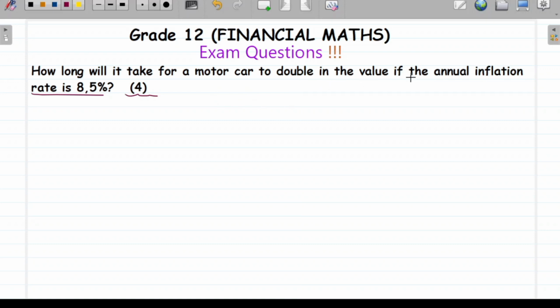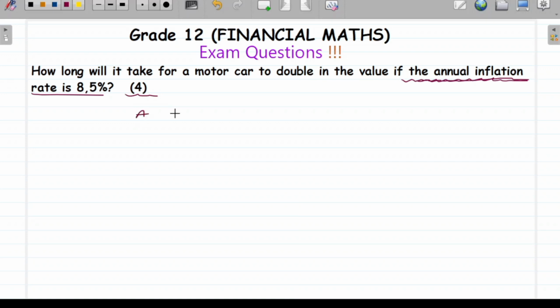First, what you just gotta do is identify your formula, and when you have a formula, then you've completed half the question basically, because it starts from the formula. Some values you are given and some values you don't have. So when you see in this question that they said annual inflation, from this we get to know what formula we need to use. And if you've guessed it, then you're correct.